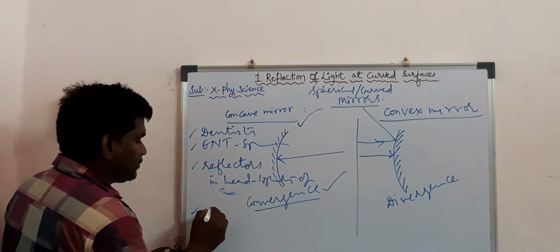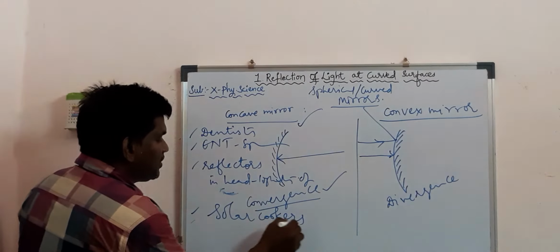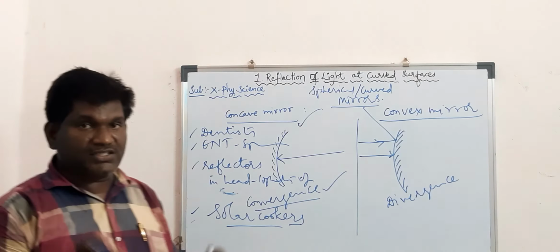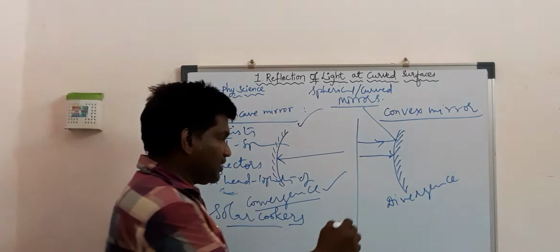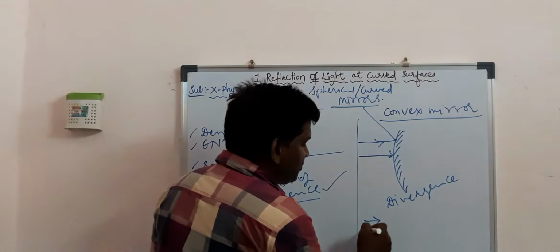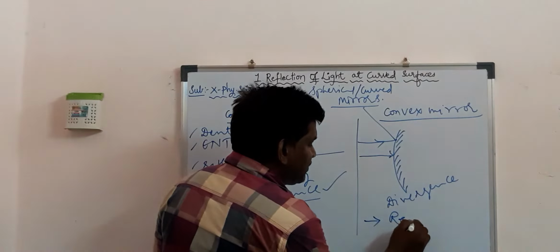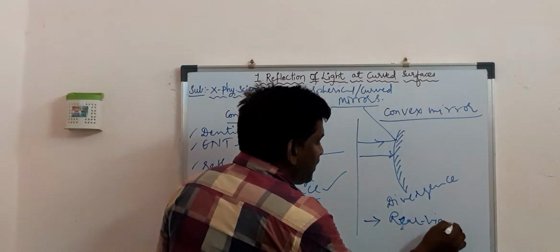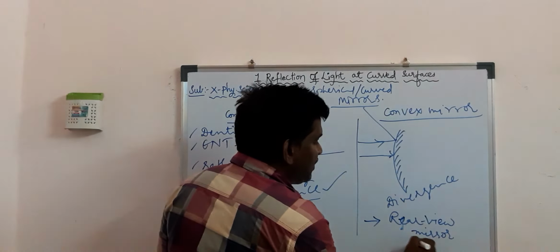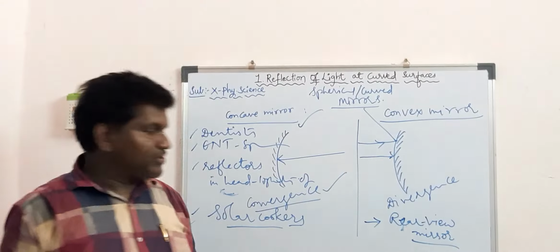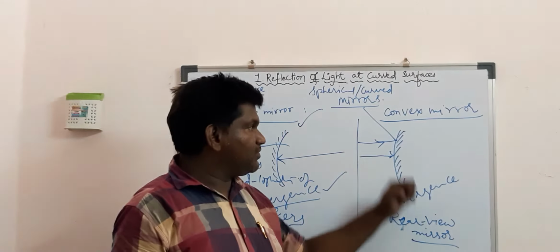Next, it is also used in solar cookers to focus the light onto the principal focus. On the other side, the convex mirror is used mainly to see rear view images. It is used as a rear view mirror to see all the vehicles coming behind our vehicle, in all types of vehicles. This is the main application of the convex mirror.